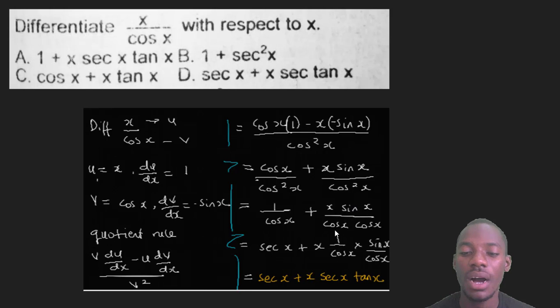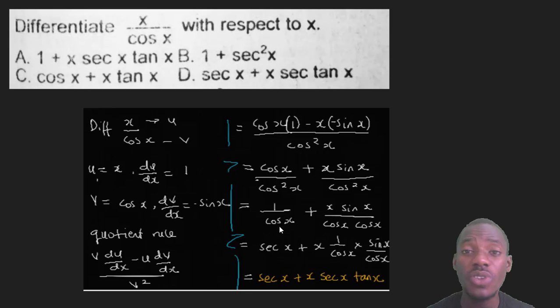Now that will give me 1 over cos x, which means the inverse of cos x. The opposite of cos x is sec x. 1 over cos is sec. You must know that. It's very, very important. 1 over cos, that means the opposite of cos is sec.